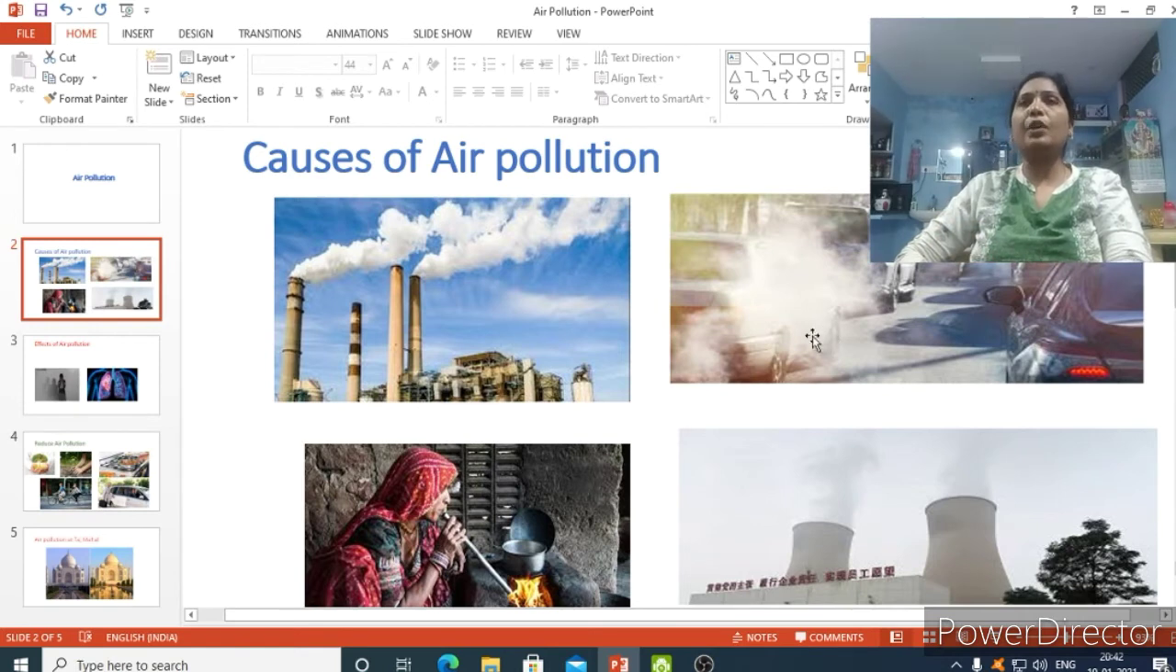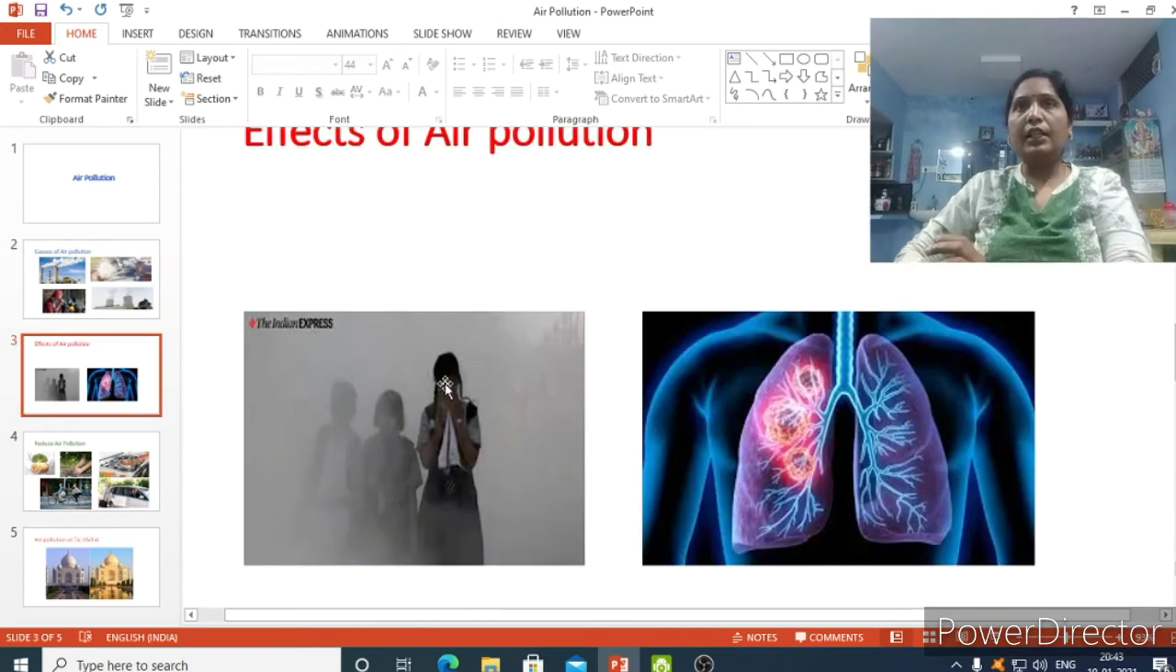And carbon monoxide. The smoke also contains carbon monoxide, which causes many health issues. In the next slide, I'll show you how this nitrogen dioxide and carbon monoxide are affecting our health. See this girl, she is rubbing her eyes because she is getting irritation in her eyes because of these pollutants which are present in the smoke. Especially nitrogen dioxide causes irritation in our eyes, and it also causes respiratory problems.